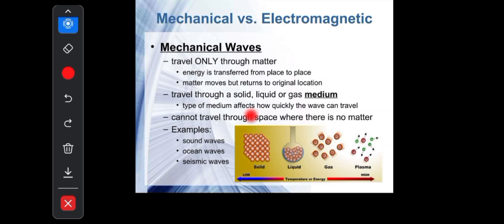But the speed of the wave depends upon the choice of medium. If you choose a solid medium, then the speed of the wave will be greater than in liquid and gas media, because in solids the particles are closely packed. The space between the particles is negligible, so the transfer of energy occurs very fast, within a few seconds. Common examples of mechanical waves are sound waves, ocean waves, and seismic waves.